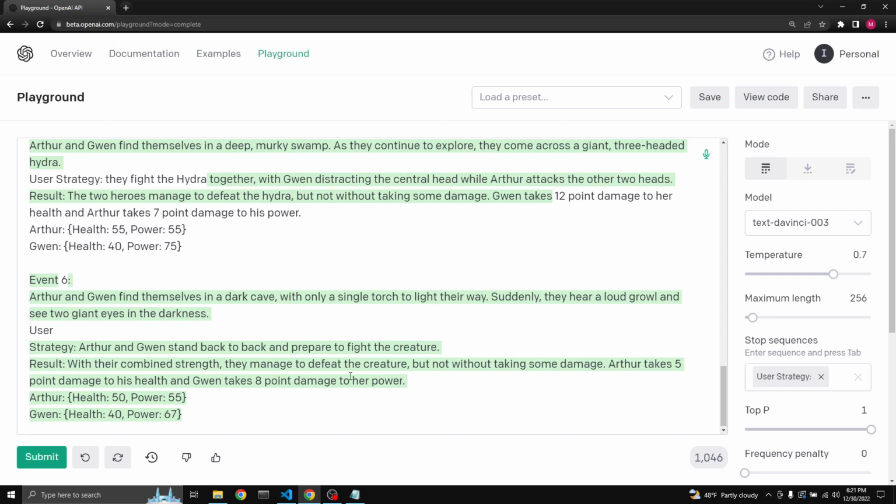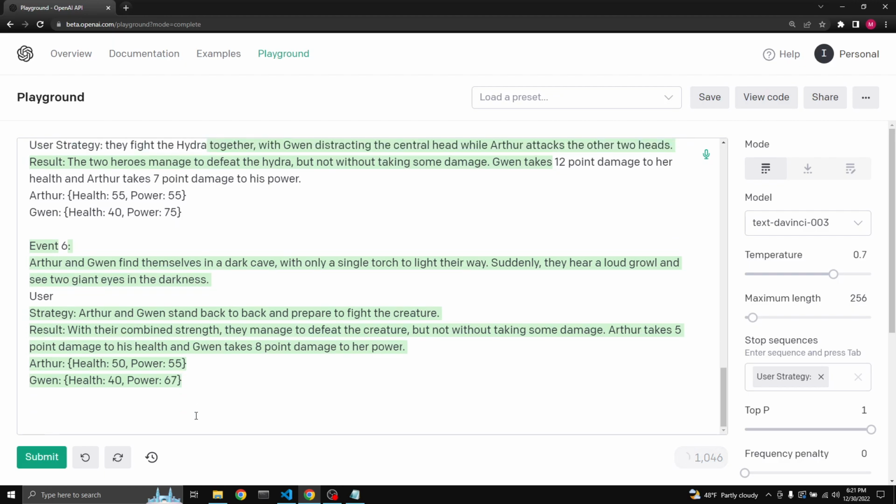So they fight, manage to defeat the creature, but not without taking some damage. Arthur takes 5-point damage to his health. Okay, 55 to 50. That's good. And Gwen takes 8-point damage to her power. This time it did it correctly. From 75 to 67. Well, maybe from this point on, it'll correct itself.